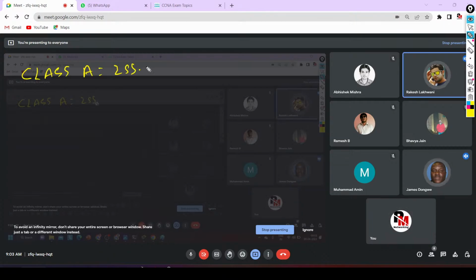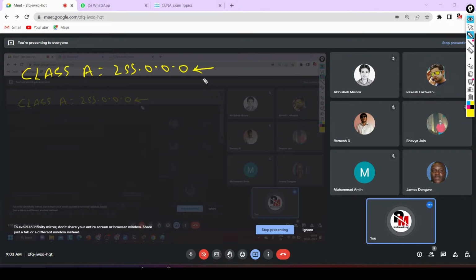255.0.0.0. How many network bits are there? 8 network bits. Yes, 1 represents network bits and 0 represents host bits.